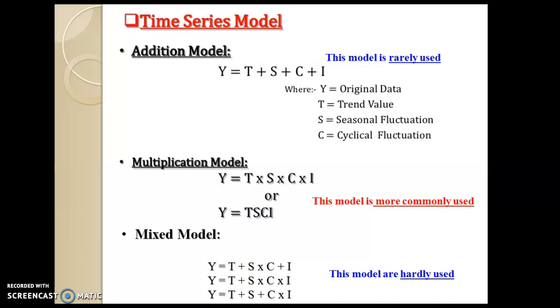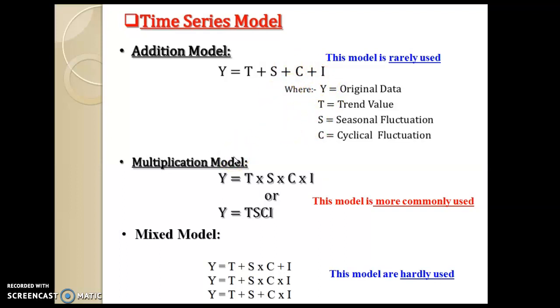First, the additive model assumes that all four components of the time series act independently of each other. What is the additive model? The four components, that is trend, seasonal, cyclical and irregular components of the time series, act independently of each other.